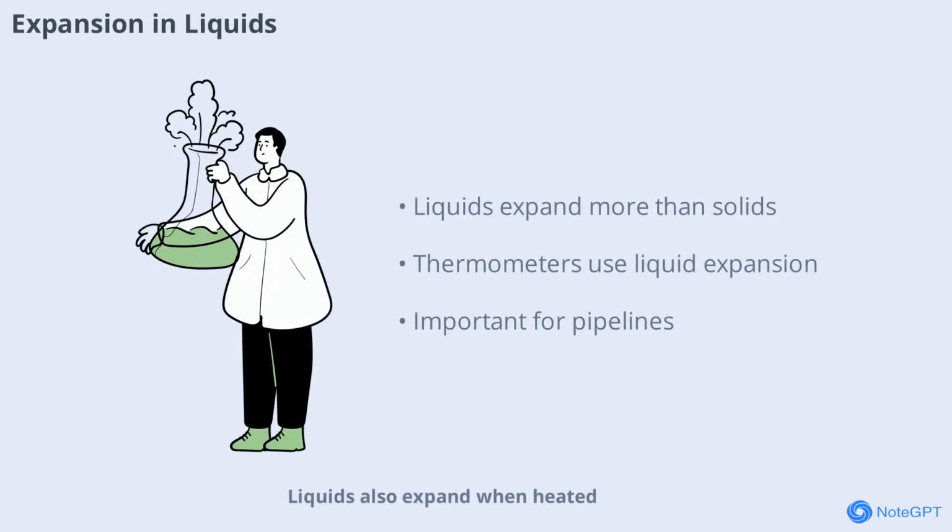Liquids also expand when heated, but the effect is more pronounced than in solids. The particles in a liquid are less tightly bound, so they can move past each other more easily. When heat is added, these particles move faster and spread out, causing the liquid to expand. This is why a thermometer works. The liquid inside expands as it gets warmer, rising up the tube to indicate the temperature. Understanding how liquids expand is important in various industries, from designing pipelines to creating accurate measuring instruments.